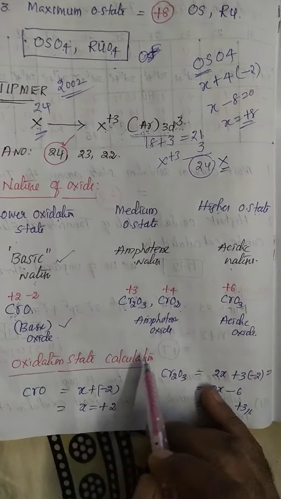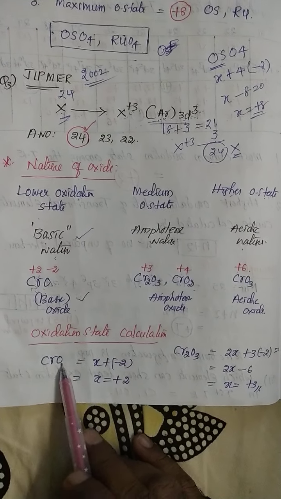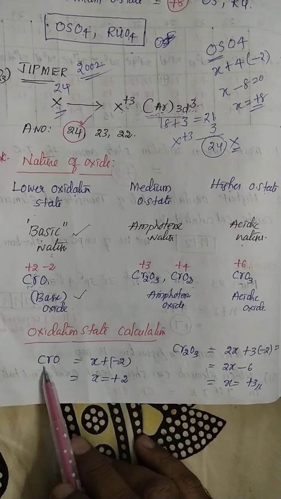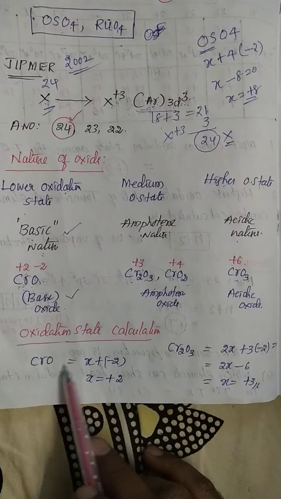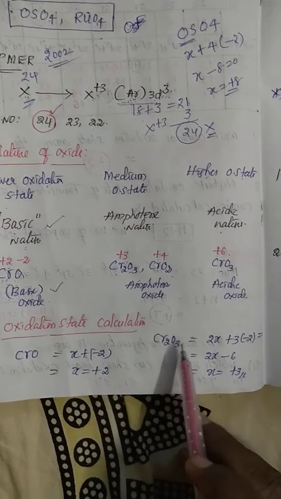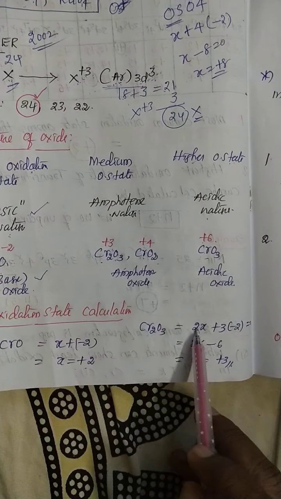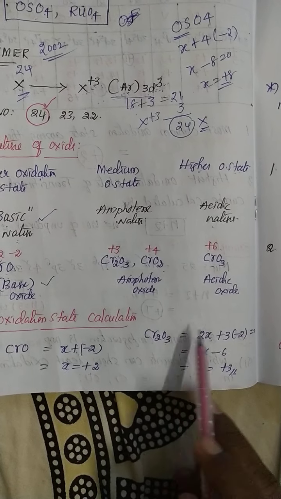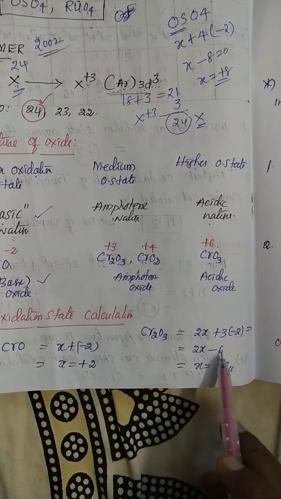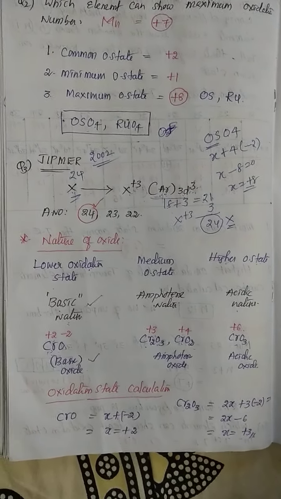So how do we calculate the oxidation state? For example, CrO. I will calculate the chromium oxidation state as x, plus each oxygen -2, totally +2. In the case of Cr2O3, we will find the chromium oxidation state: 2x plus 3 into -2, where -2 is the oxidation state of each oxygen. Total 2x minus 6, so x is equal to +3. This is the most important point, my dear students.